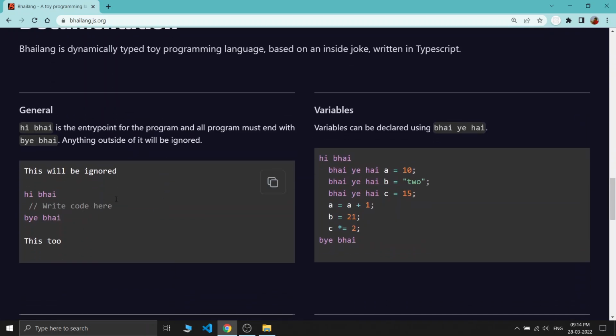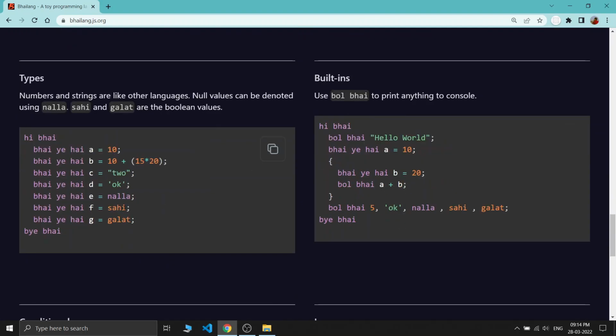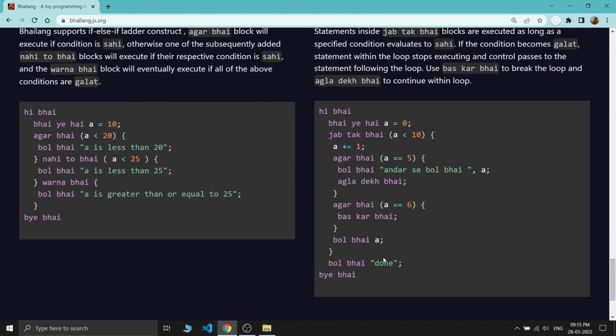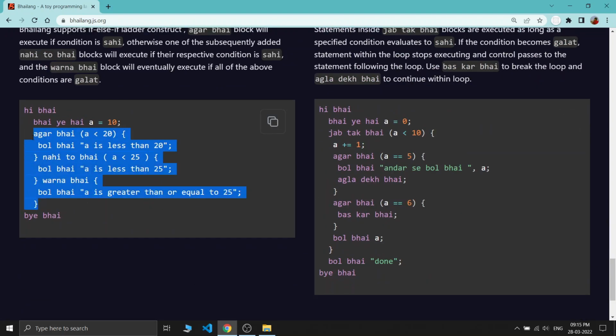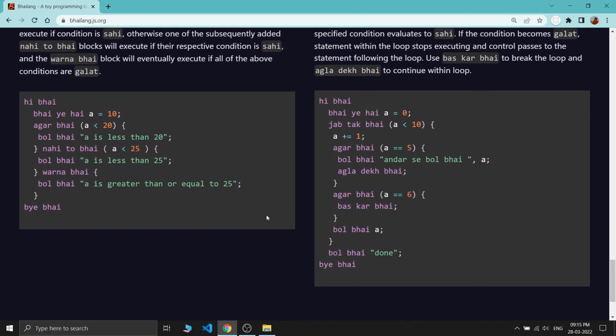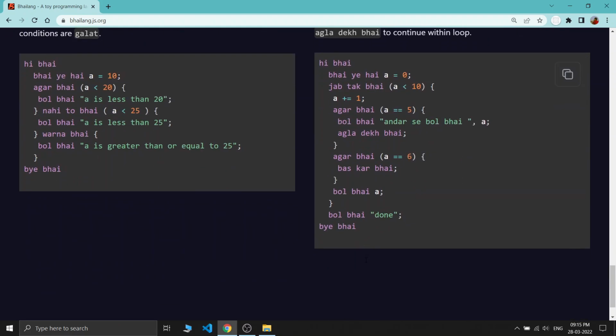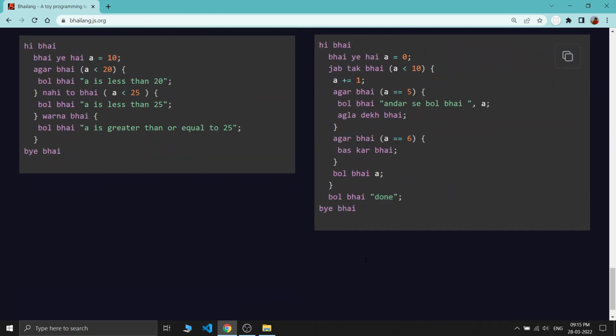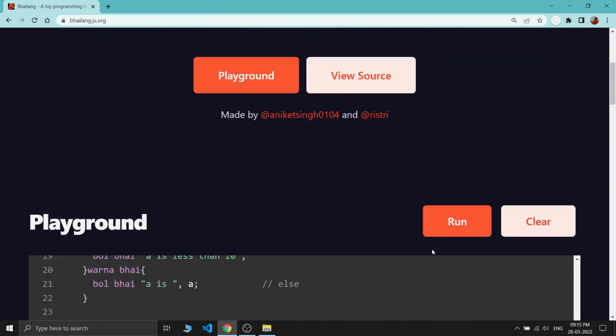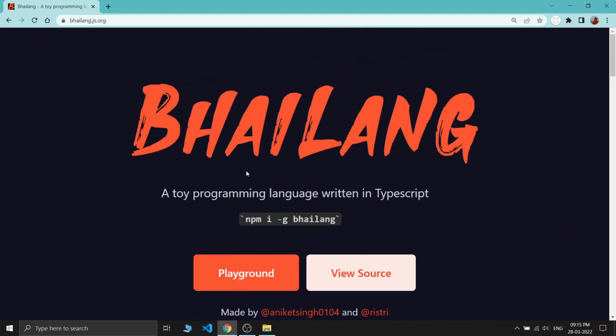So we also saw how to comment, what the variable types are, something built in like the use of bol bhai, and also saw the conditions, and the while loop or the looping function with the help of jab tak bhai. So this is all about the Bhai language, and I wanted to thank again Ankit Singh and Rishabh Tripathi for building this huge and beautiful Bhai language.